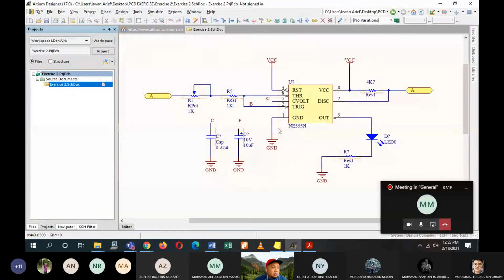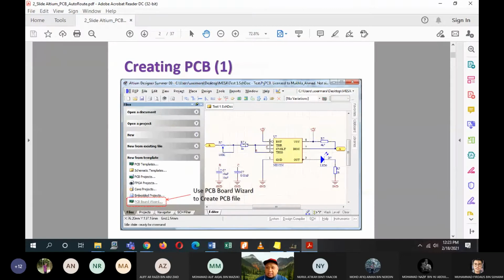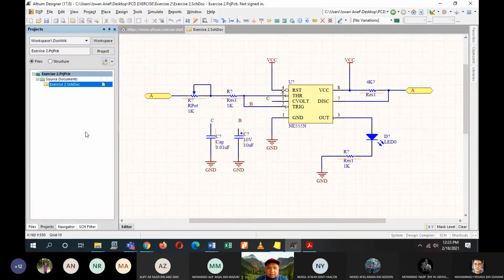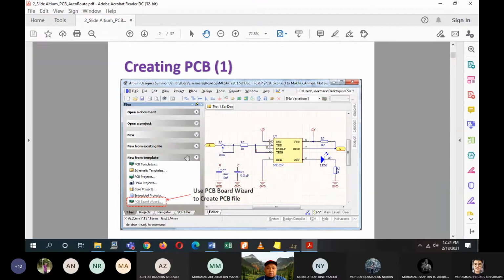Alright. According to this slide, what we have to do is create our first PCB from our second circuit, the second exercise, task 2 circuit. So what you have to do is go to the files tab on the left hand side of the software. Normally you are at the projects tab. You go to the files tab, and then under new from template, you click on PCB board wizard.